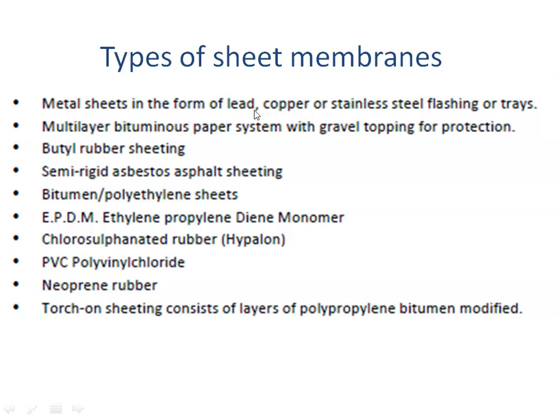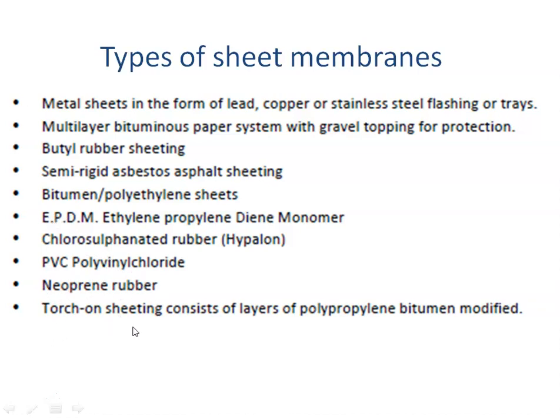So metal sheets in the form of lead, copper, stainless steel, and so on. Multi-layer bituminous paper systems with gravel topping, butyl rubber sheeting, then semi-rigid asbestos asphalt sheeting, bitumen polythene sheets. EPDM is a type of rubber again, ethylene propylene diene monomer. So these could be again applied. Then chlorosulfonated rubber called Hypalon. Then PVC, polyvinyl chloride, or regular PVC sheets which are there. Then neoprene rubber, another type of rubber. So EPDM is a type of rubber, neoprene is another type of rubber.